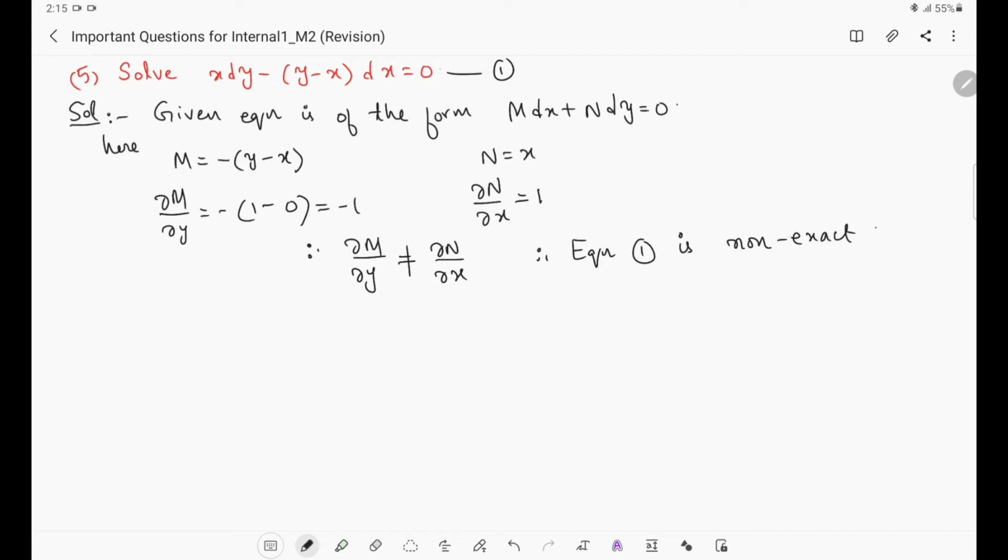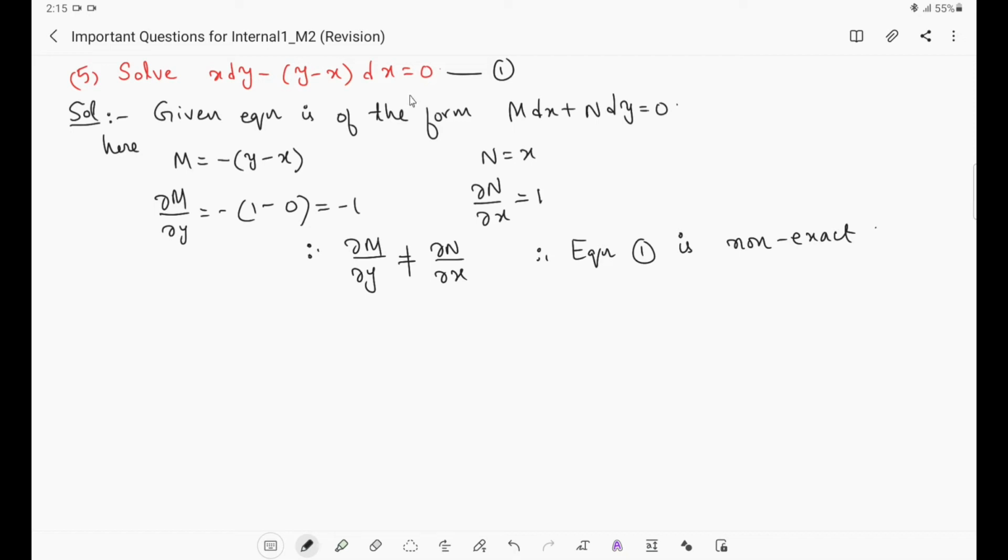If it is exact, then we know how to solve it. Just now we have seen that if they are equal, then the equation is said to be exact, and we know how to find its general solution, the integral of M dx keeping y constant, and so on. But here it is non-exact, so we have various methods, out of which the first method is the inspection method. When do we apply the inspection method?